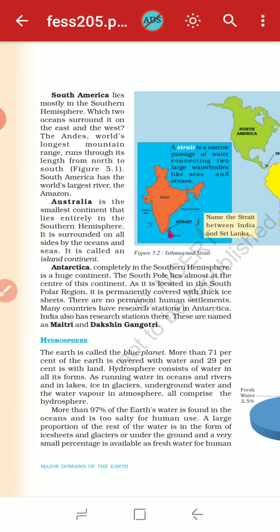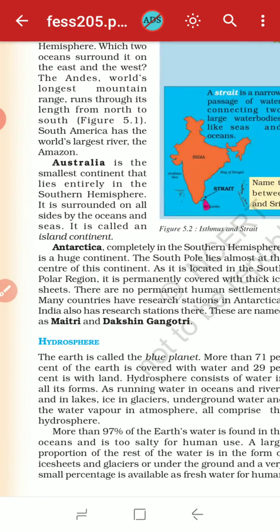Understood? Then Australia. Australia is the smallest continent and lies entirely in the southern hemisphere. It is surrounded on all sides by oceans and seas, and it is called the island continent. Then Antarctica. Antarctica lies completely in the southern hemisphere and is a huge continent.